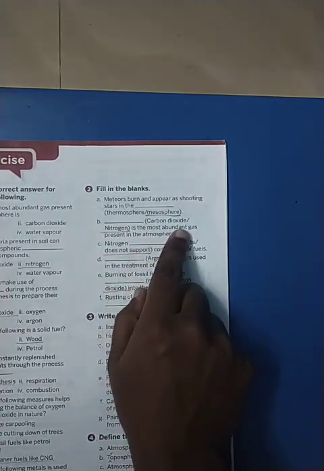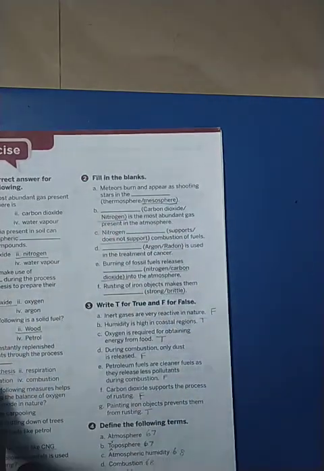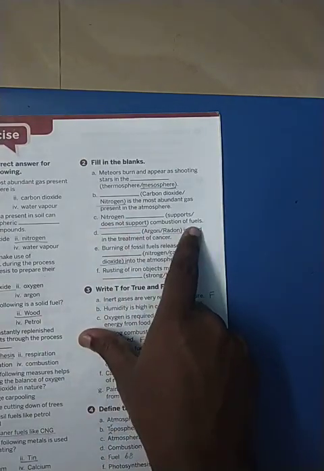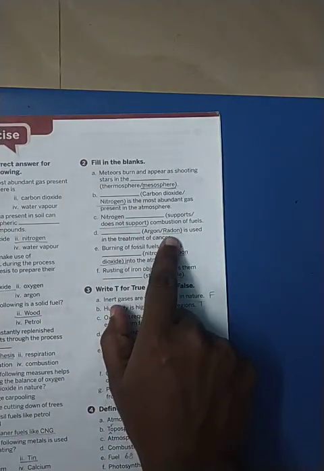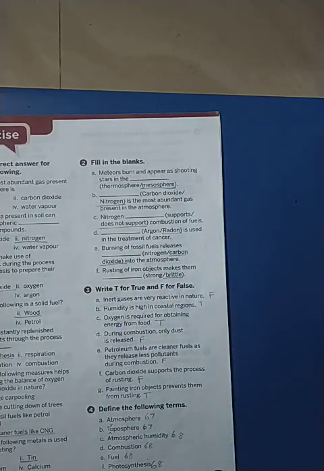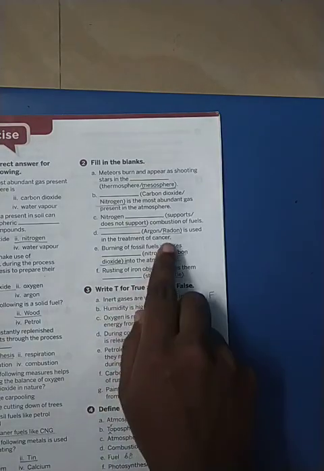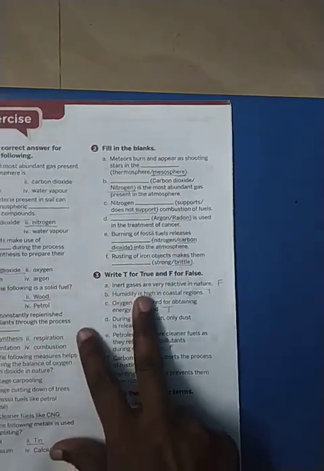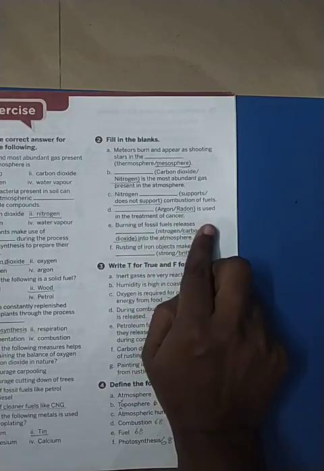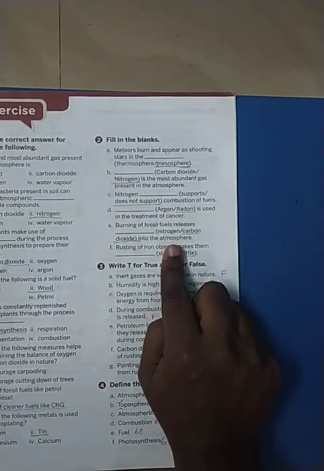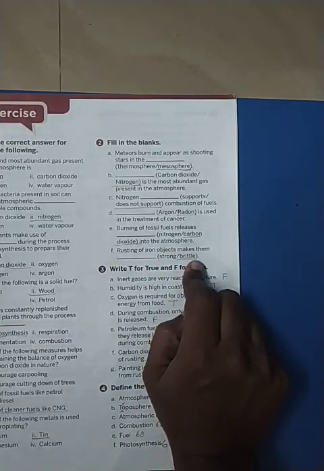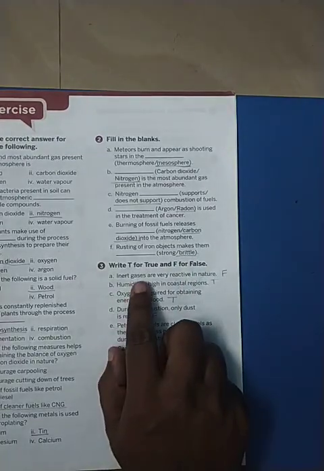Then coming to the fill in the blanks, meteors will appear in the mesosphere. The most abundant gas is nitrogen. Nitrogen will not support the combustion of fuels. Radon is used in the treatment of cancer, radiation. For cancer disease, they will give radiation using this inert gas radon. Burning of fossil fuel will release carbon dioxide into the atmosphere. The rusting of iron will make them brittle.